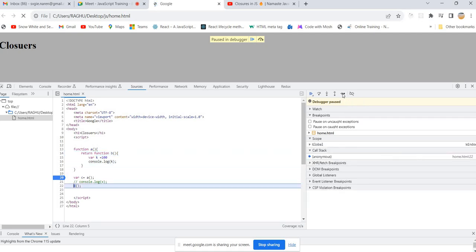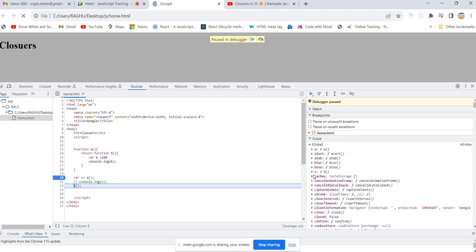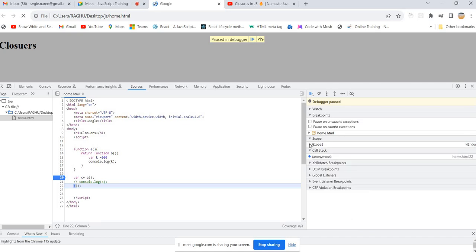Once you come out of the function, go and check what is there in the global scope inside C. B. So we got the function B. Now if you invoke this C, it is going to refer to that function you have written. Whenever you invoke C, will it create an execution context or not? Right now we came to the global execution context. The execution context for A is already gone from memory, and whenever we invoke this C, it is indirectly referring to function B, right?